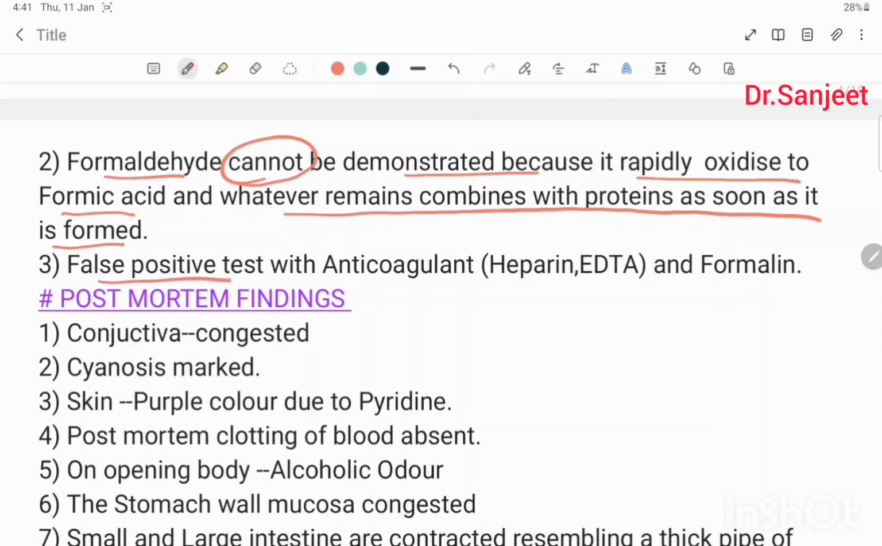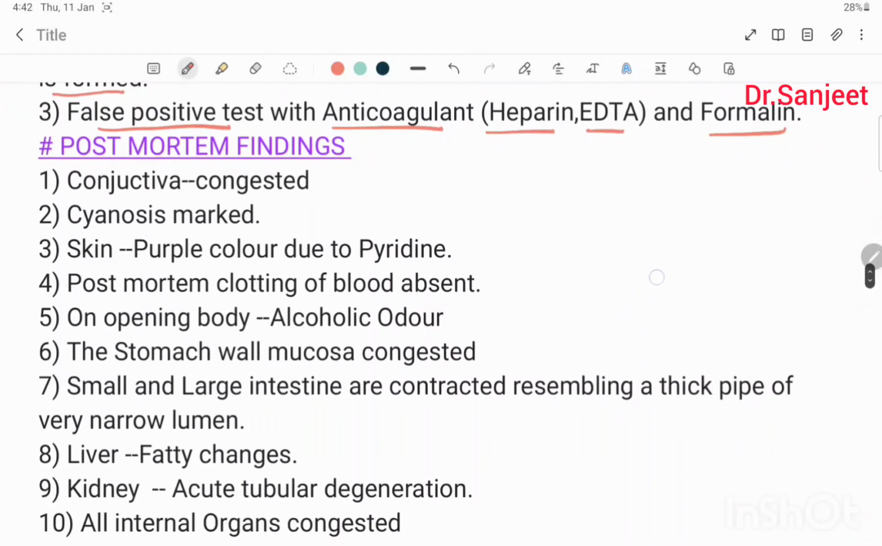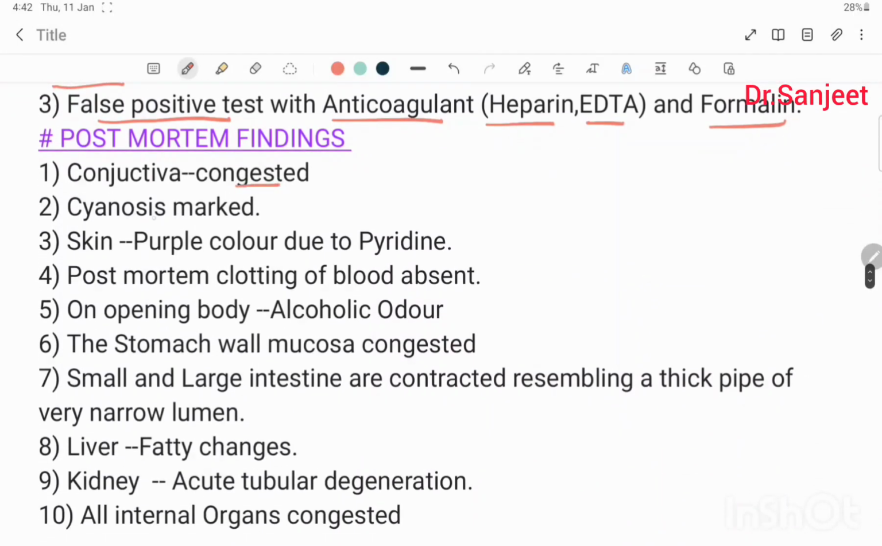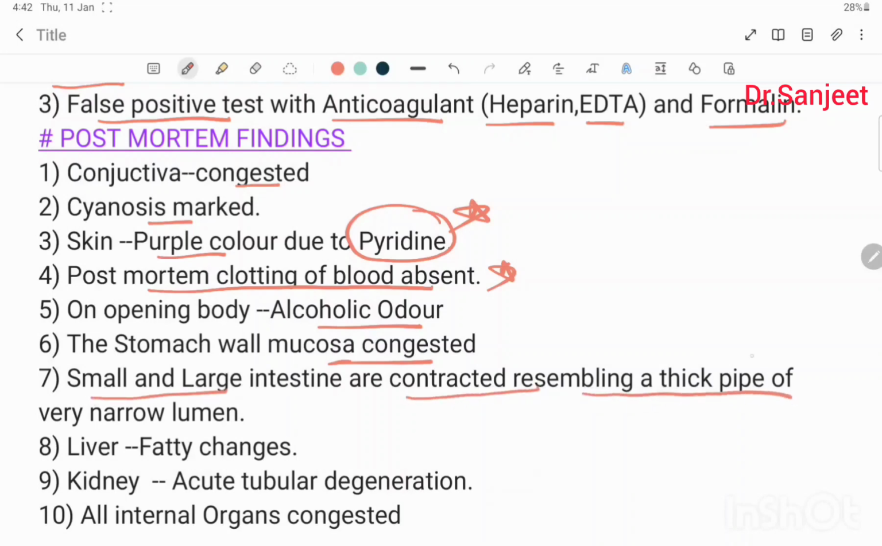Then false positive test with anticoagulants like heparin, EDTA, and formalin. Then postmortem findings: conjunctiva congested, cyanosis marked, skin purple color due to pyridine, postmortem clotting of blood absent. On opening the body, alcoholic odor, stomach wall mucosa congested, small and large intestines are contracted resembling a thick pipe of very narrow lumen. Liver has fatty changes, kidney acute tubular degeneration, and all other internal organs are congested.